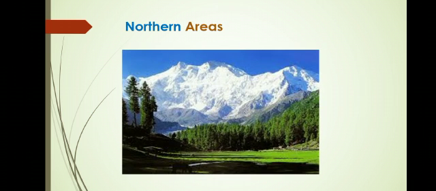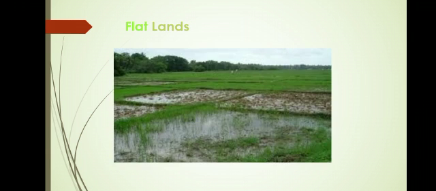To the northern side of Pakistan, there are high mountains covered with snow, deep valleys, and thick forests. In the south and the central land is the flatlands.